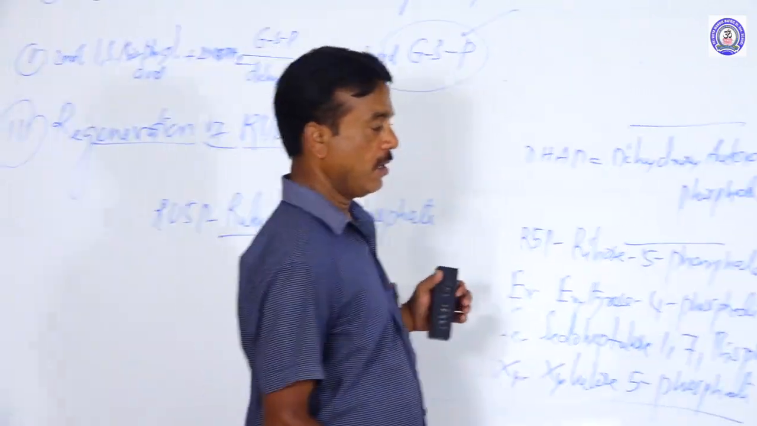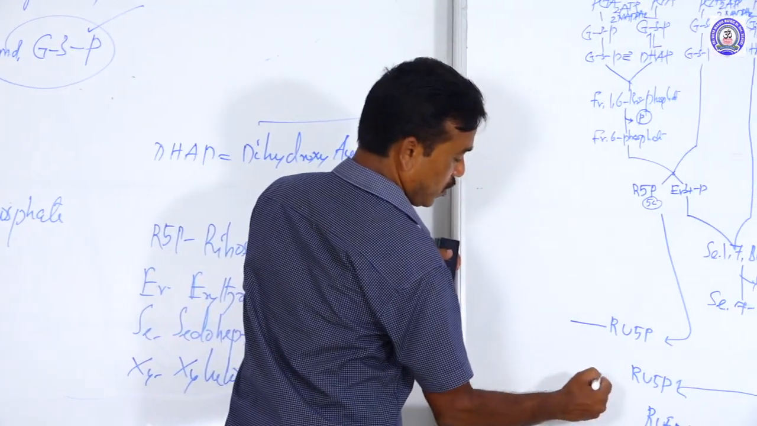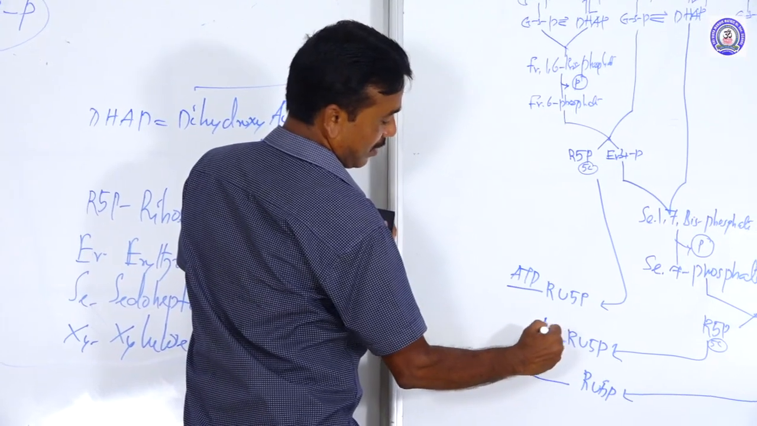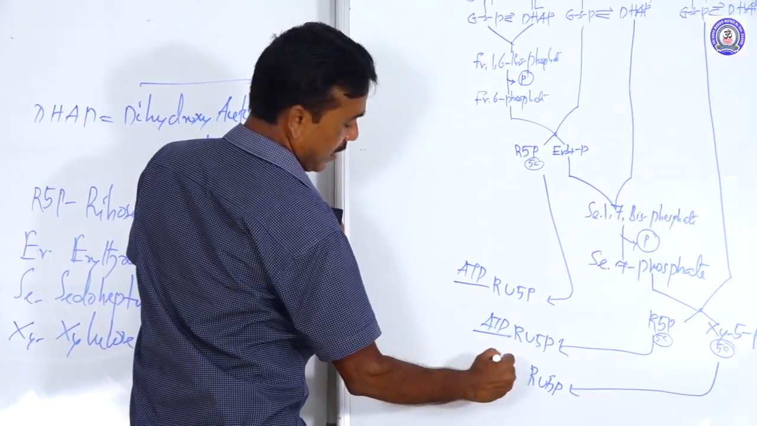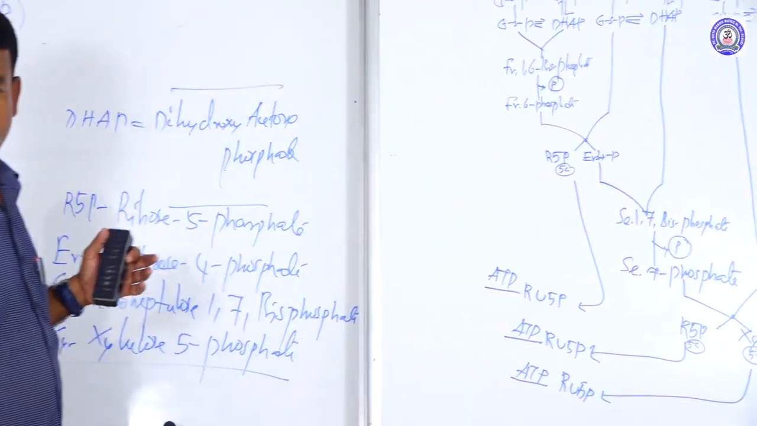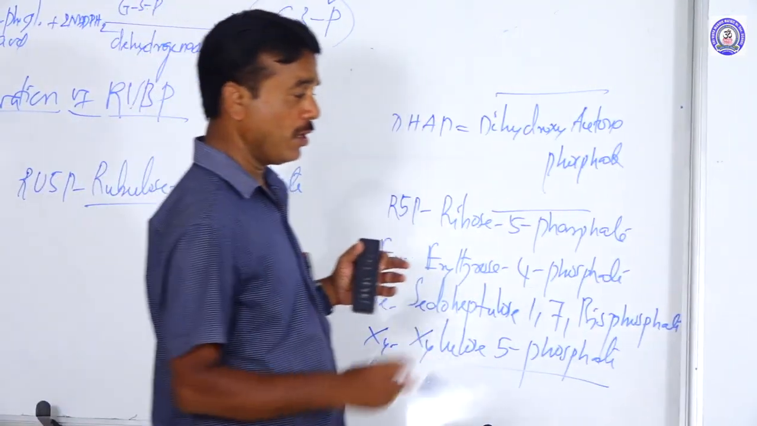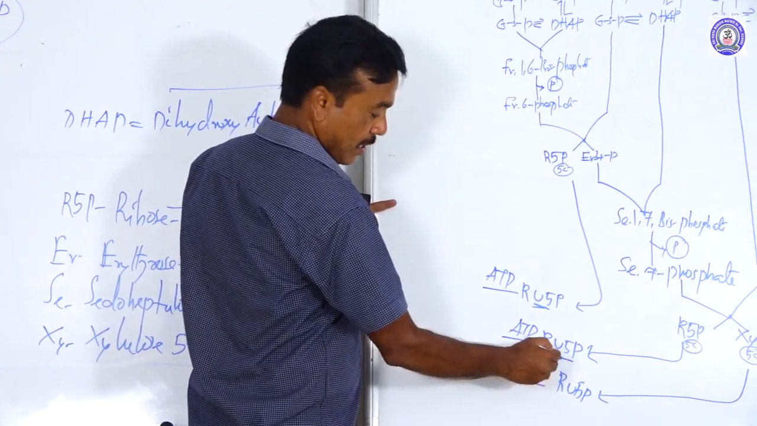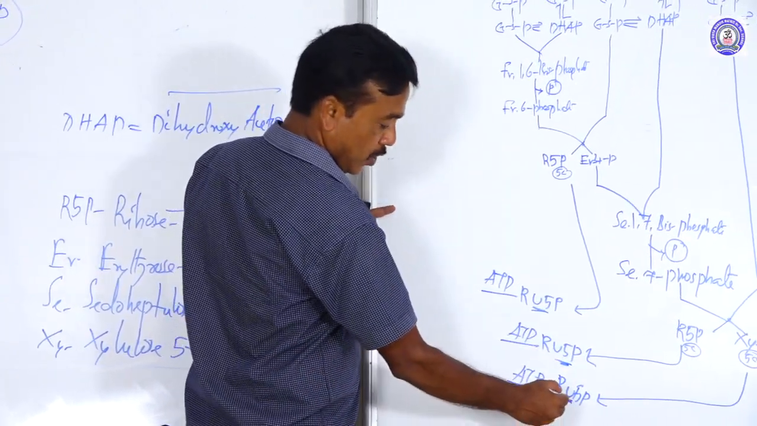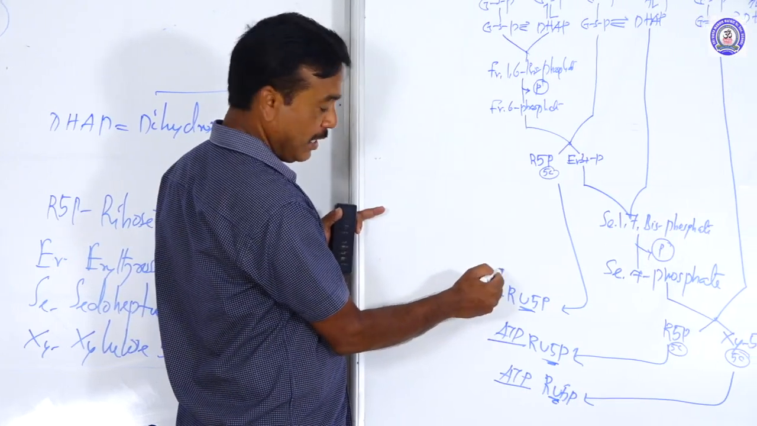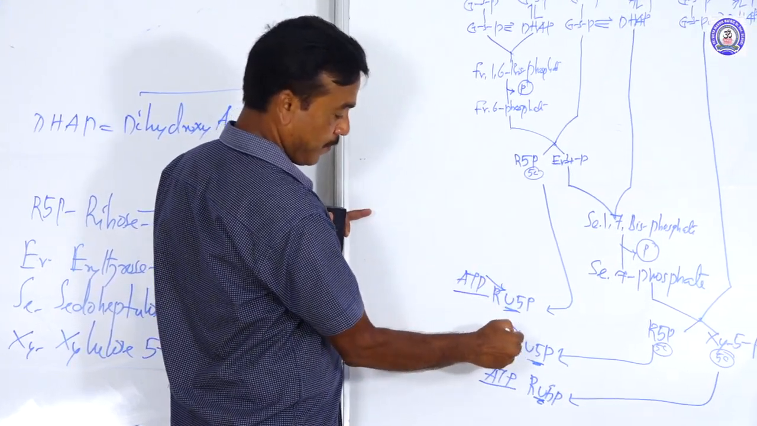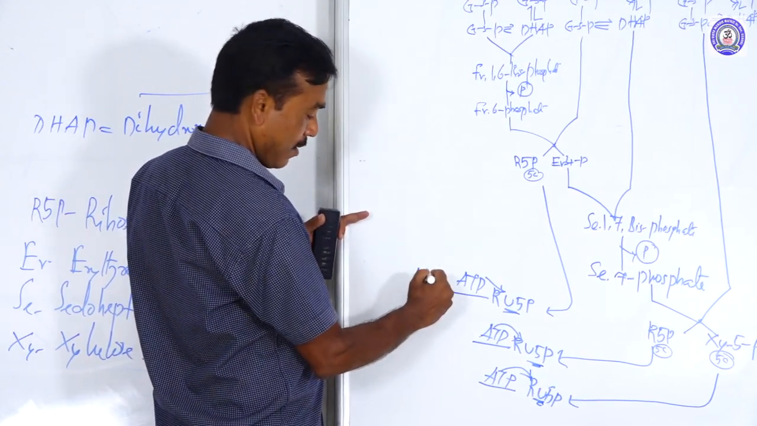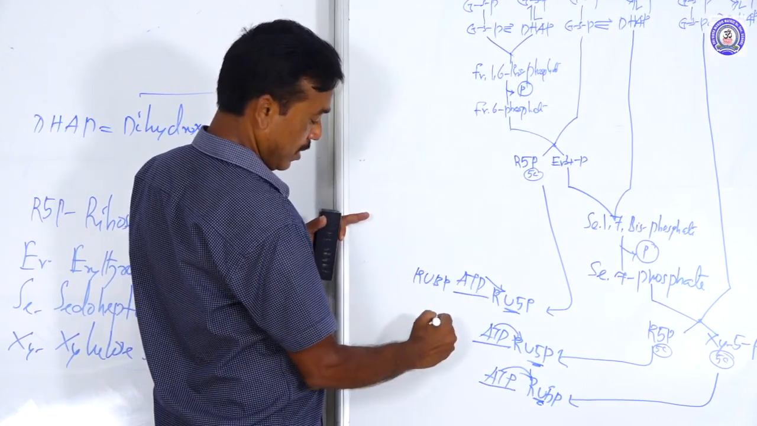Next compound. Ribulose 5-phosphate is phosphorylated. What do we call phosphorylated? The process of formation of ATP from ADP. Look here, the ribulose 5-phosphate picks up one phosphate from ATP, again forming RuBP.